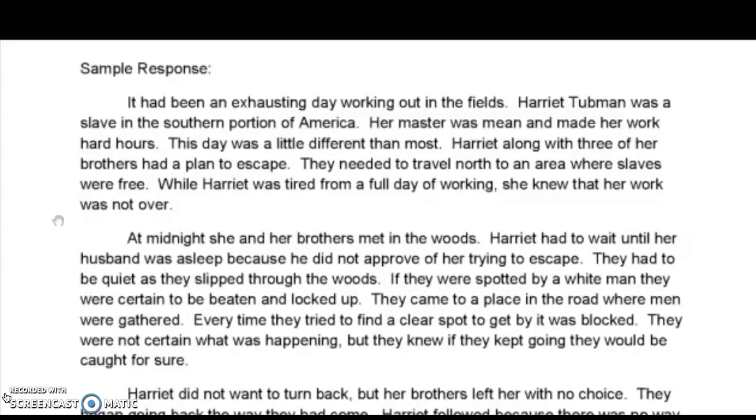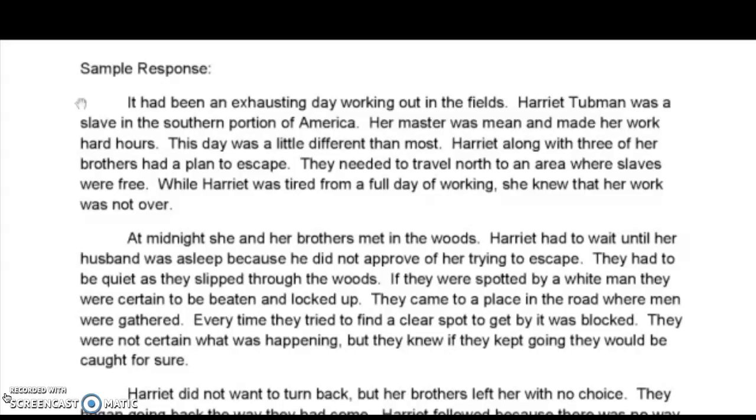So here you want to give some background information. Look at that article you read. Look at what Harriet's life was like. You want to give the reader a little bit of background. I let them know that she was a slave. I said that her master was mean, that she had to work hard hours, and that she was going to escape. You want to give the reader some of that background information.